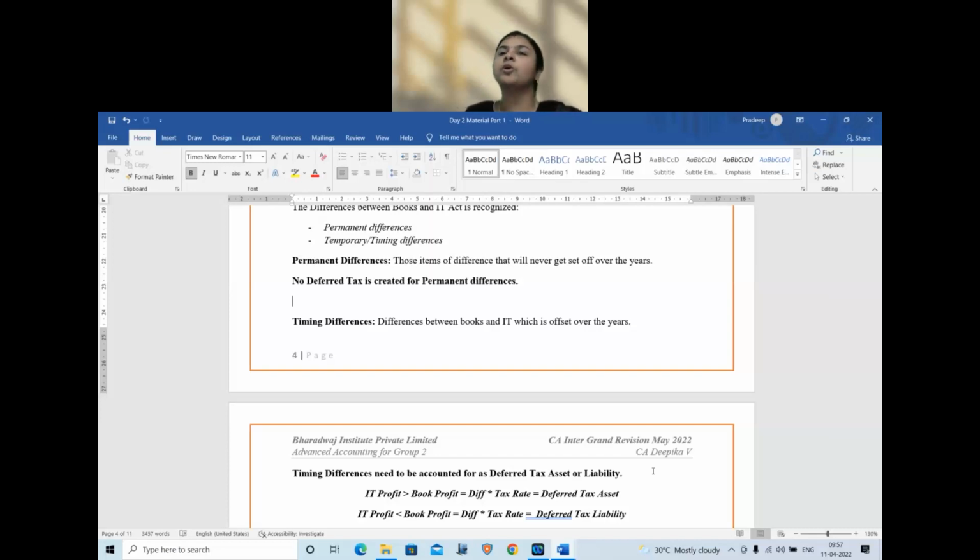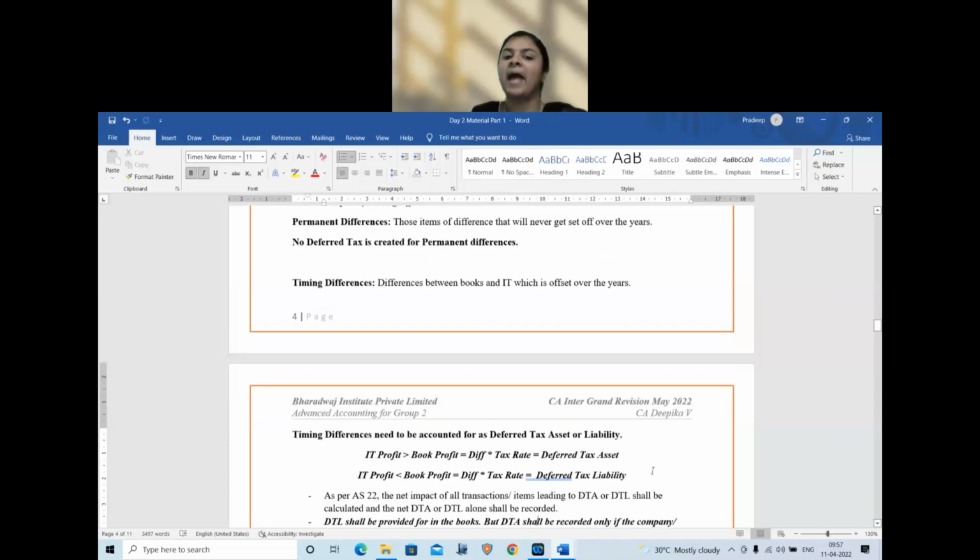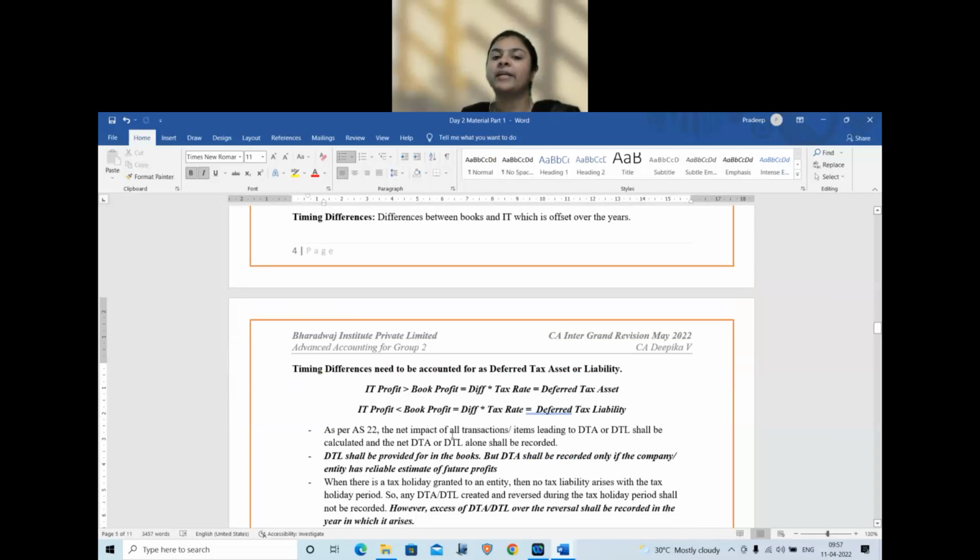Now how to calculate the deferred tax impact? Let us remember the rule. We will compare the income tax profit and the book profit. We are not comparing the expense or income. Say for example, if you are going to have depreciation, we should not compare the depreciation value, but we should compare the profit value.